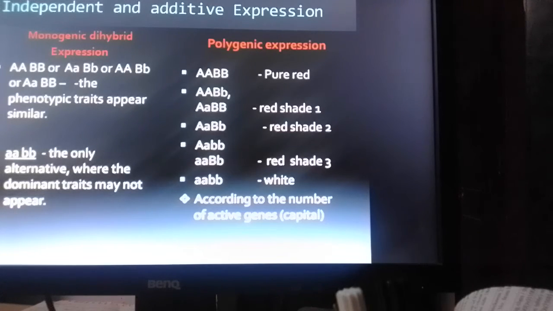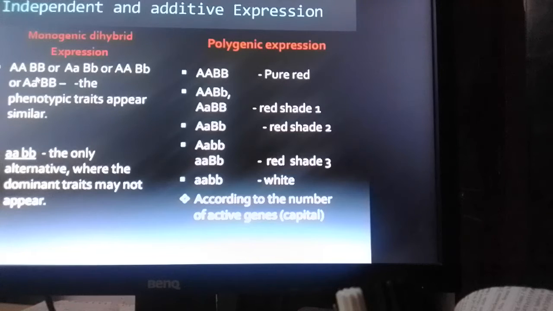Accordingly, even though the genotypes are three in number, there is the possibility for the expression of two phenotypes only.